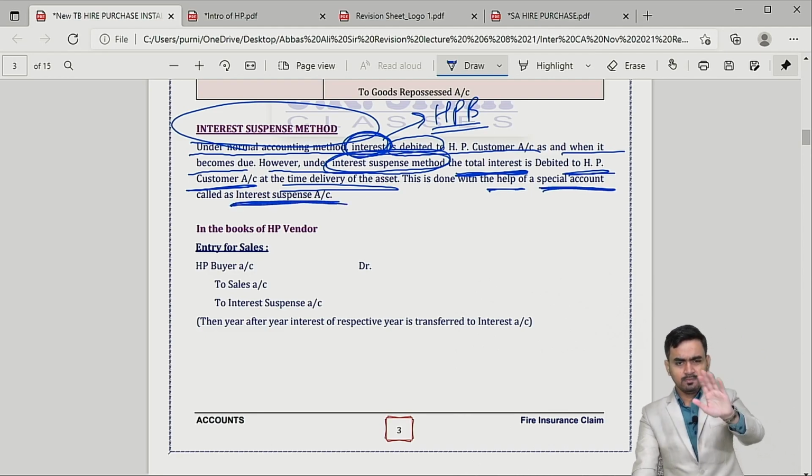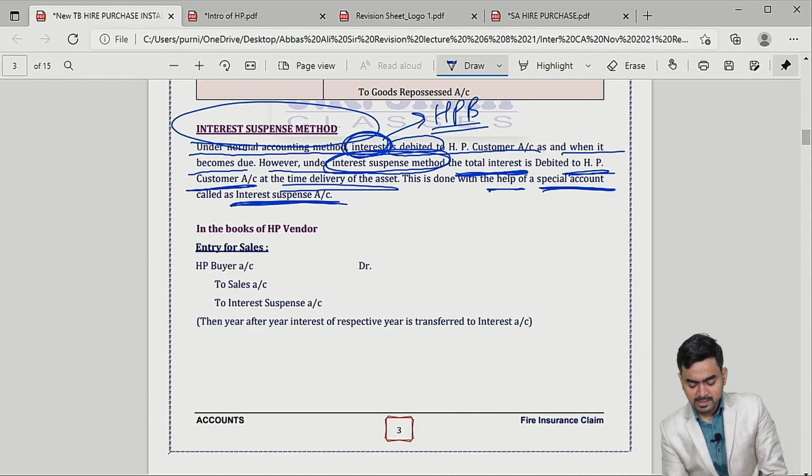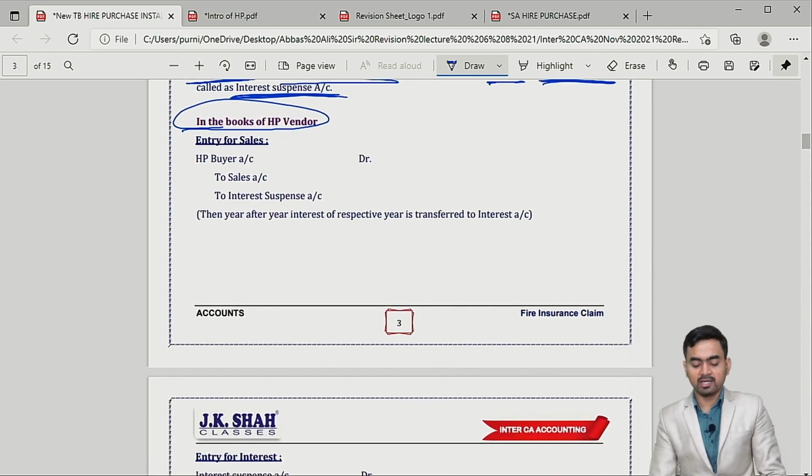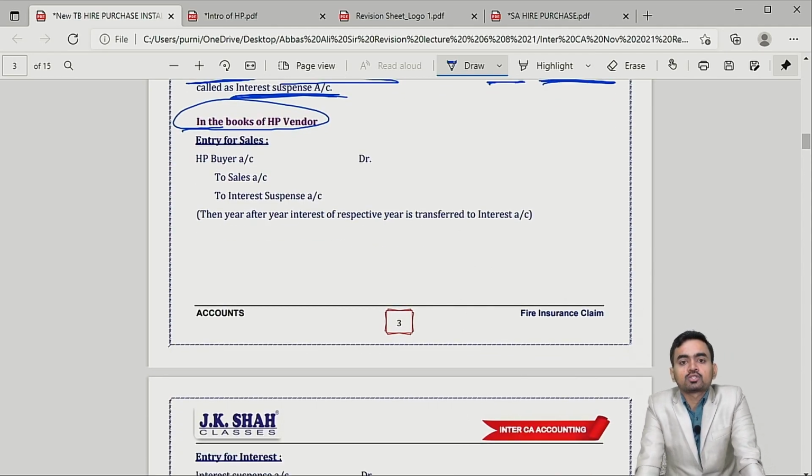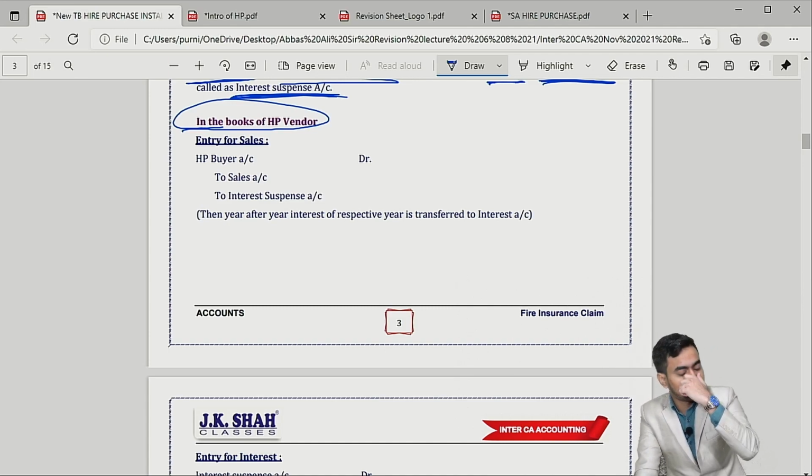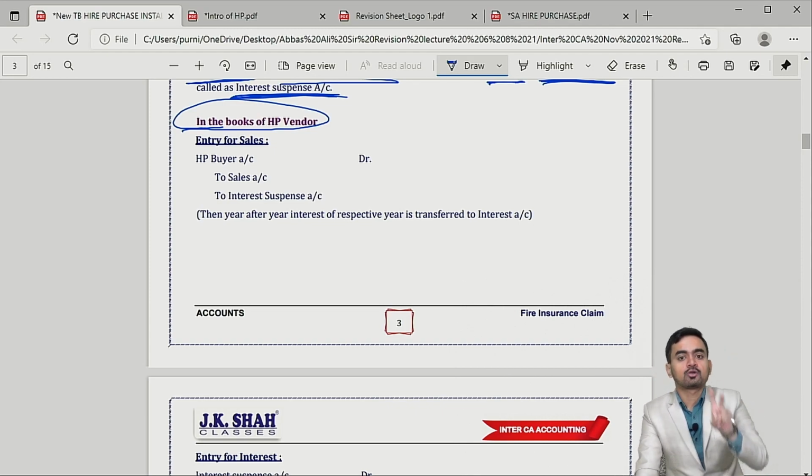Correct. Just for simple understanding, we'll take an example. In the books of the HP vendor, try and understand. The cost of the asset is rupees 100 and the interest which I am going to receive over a period of time is rupees 20. Simple example, and a 5 years agreement. So 100 rupees is cost, 20 rupees interest I will recover over a period of 5 years.